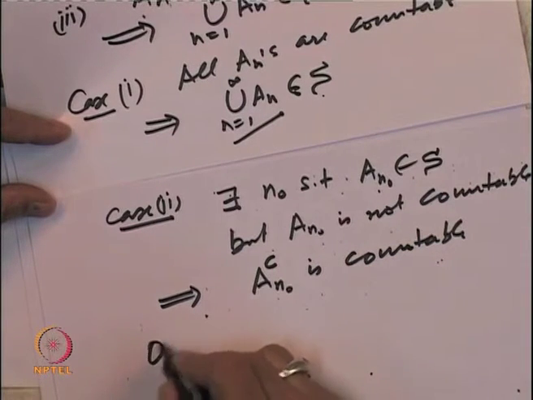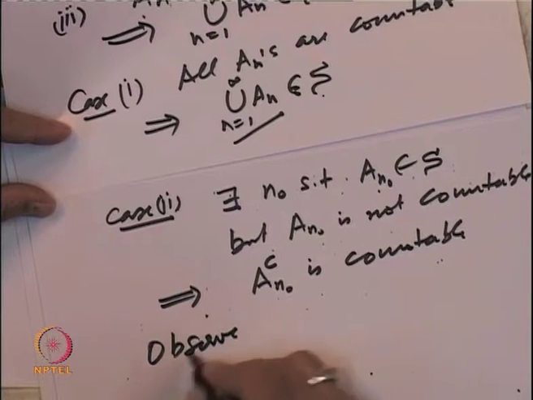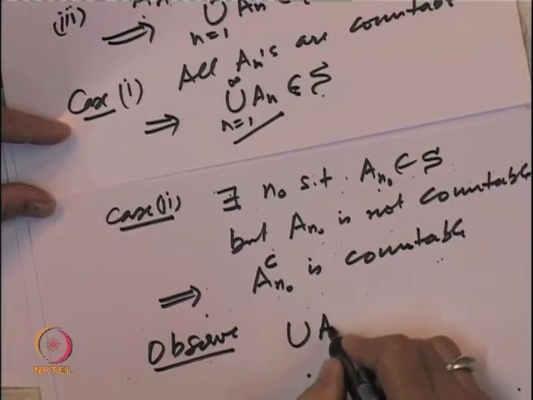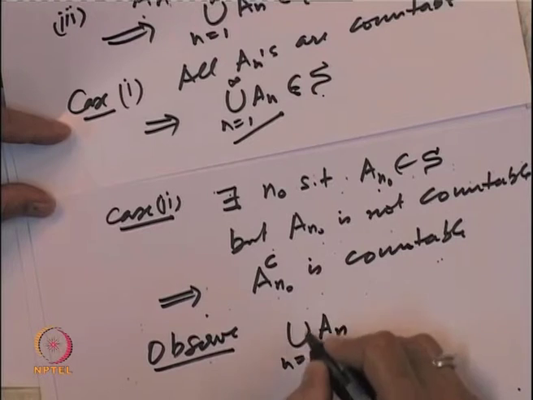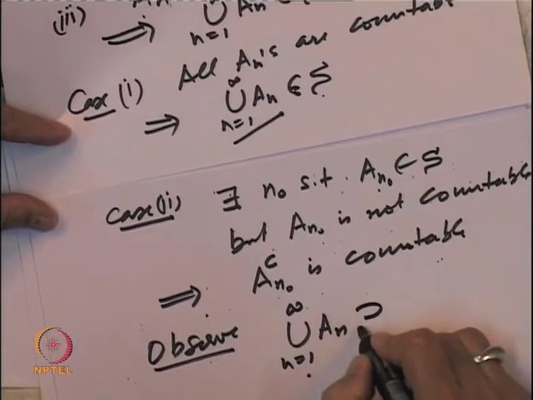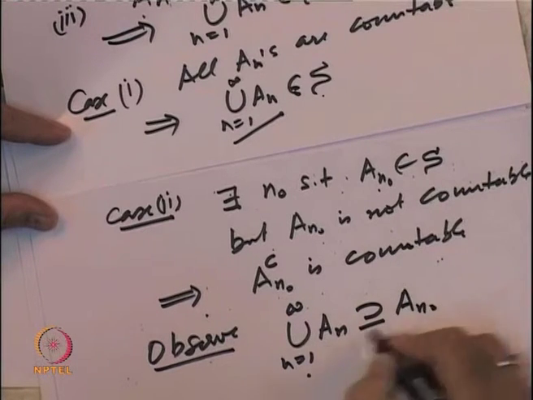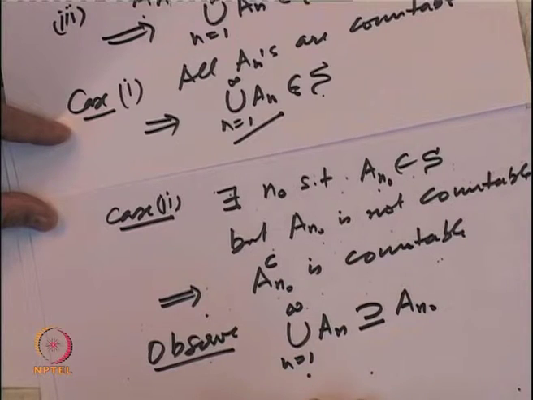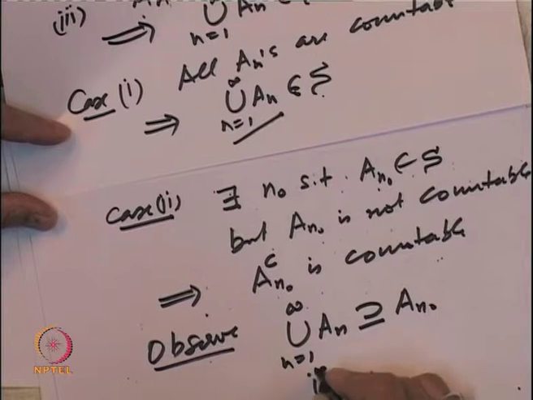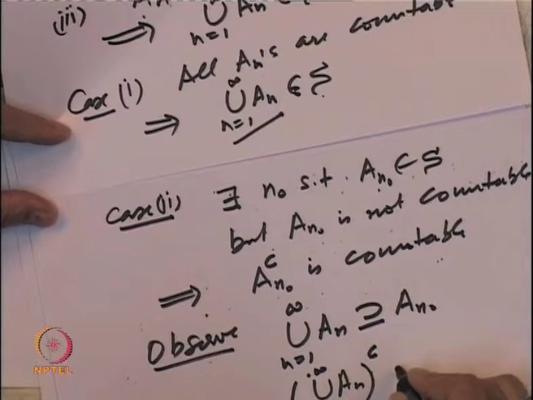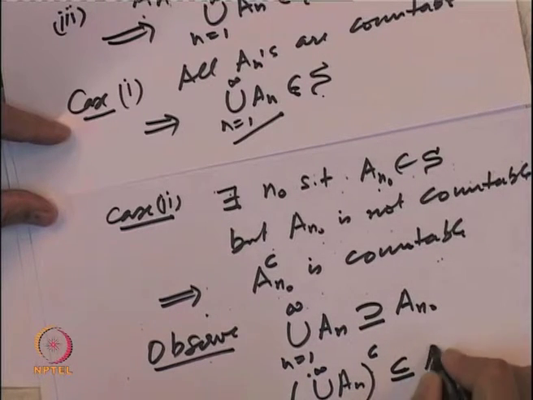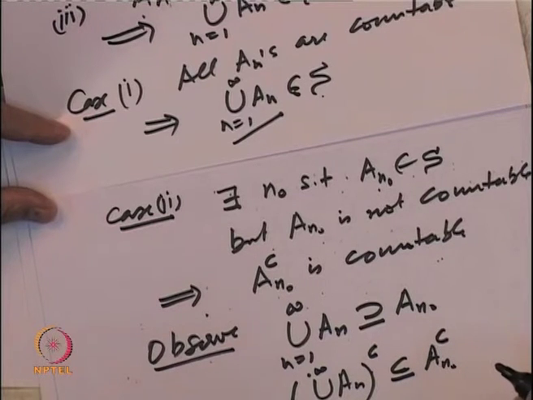And now, observe that the union of A n's, n equal to 1 to infinity, includes the set A n naught, because that is one of the members. So, that implies that the complement of the union of A n's is contained in A n naught complement, and this is countable.